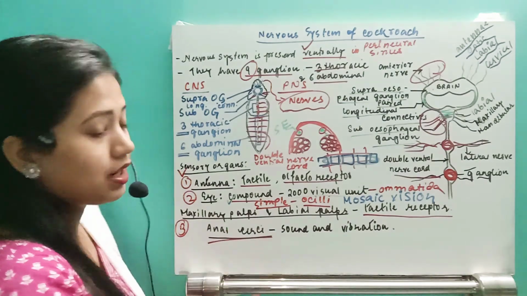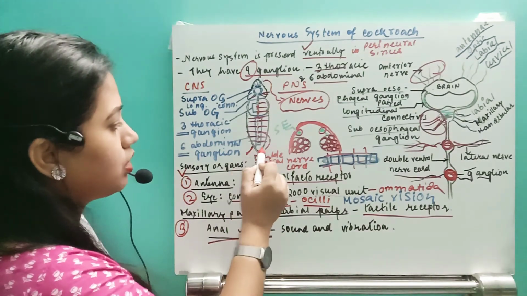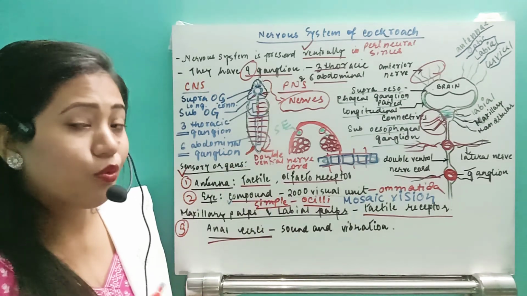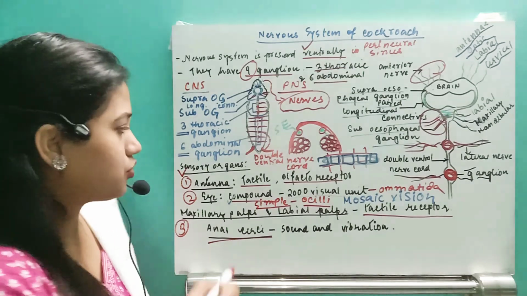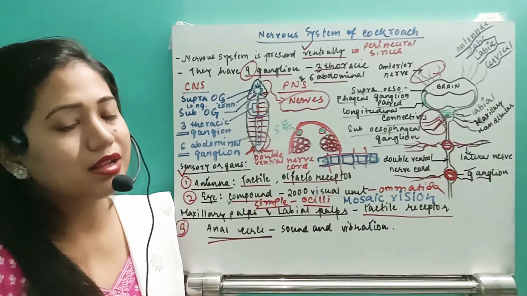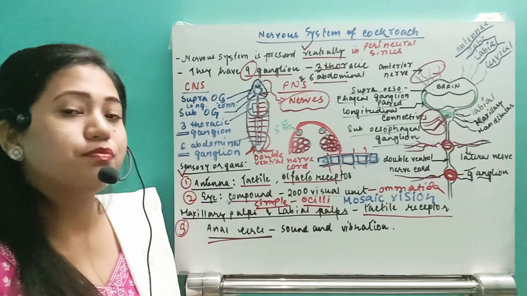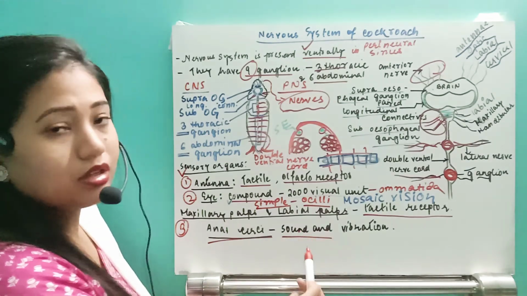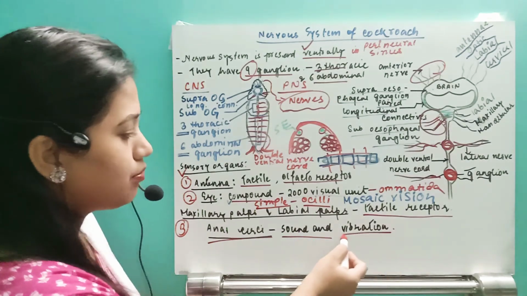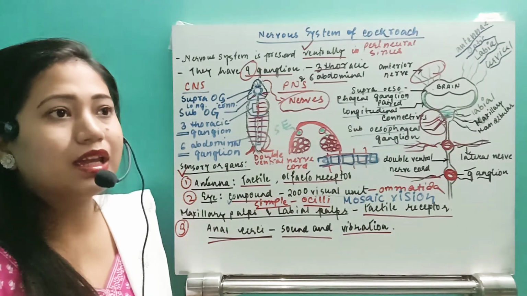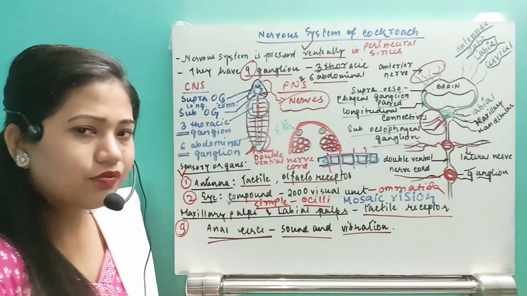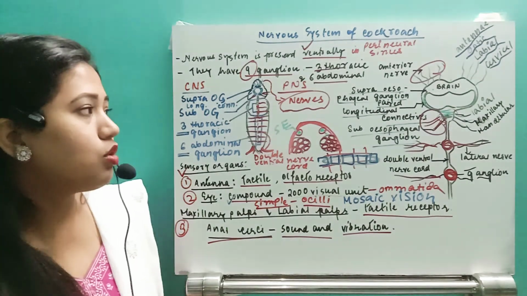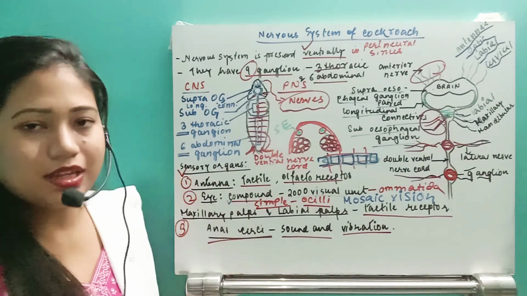Next one, the anal cerci, which is present here on the posterior-most region. Both male and female have the anal cerci, and only the males have the anal style. So the anal style is present only in the males, and the anal cerci is present in both males and females. This anal cerci acts as a receptor for sound, that means they can hear, and for vibrations. So sound and vibrations will be sensed by the anal cerci. So these are all about the sensory organs.